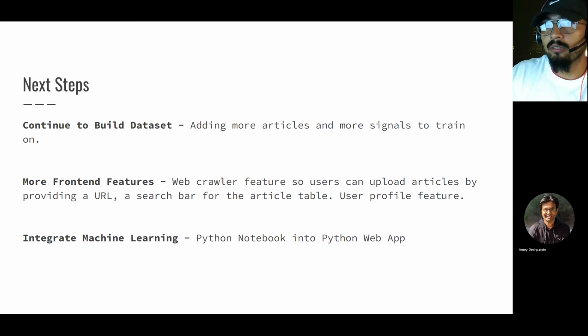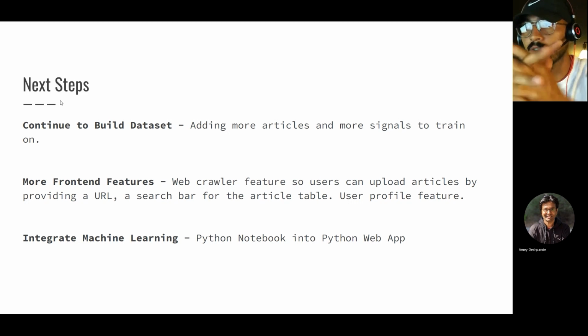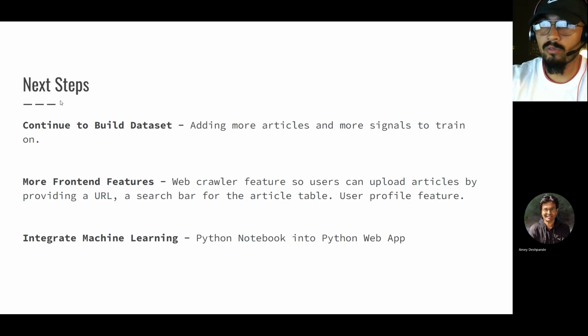So the next steps would be to continue to build the data set, add more articles and more signals for the machine learning model to be trained on. I'd also like to add more front end features. I want to add a web crawler feature so that users can just provide a URL to upload new articles to the data set. I also want to add a search bar for the articles table so users can search by title or keywords. I also wanted to add a user profile feature so that users can export their own custom data sets off of the main data set.